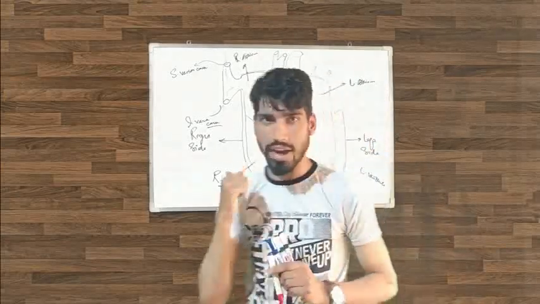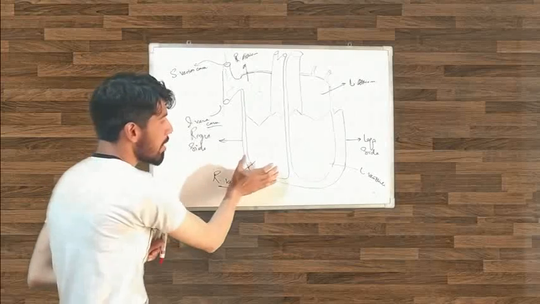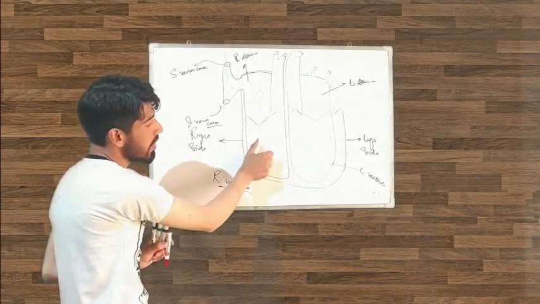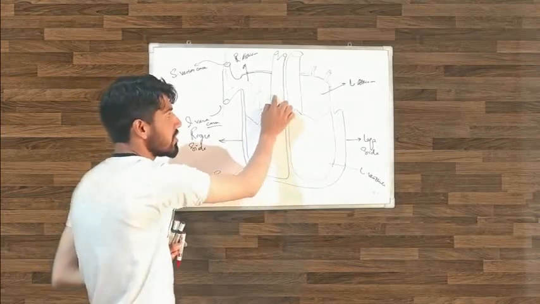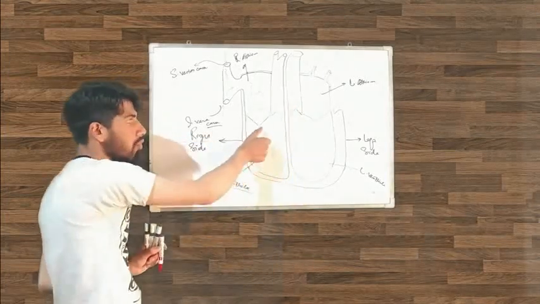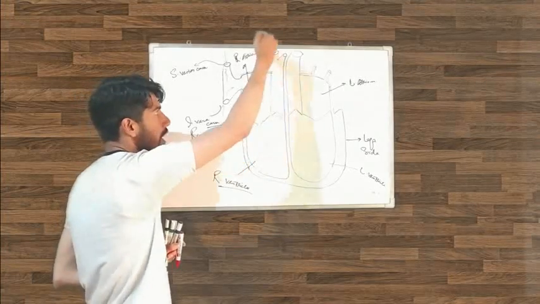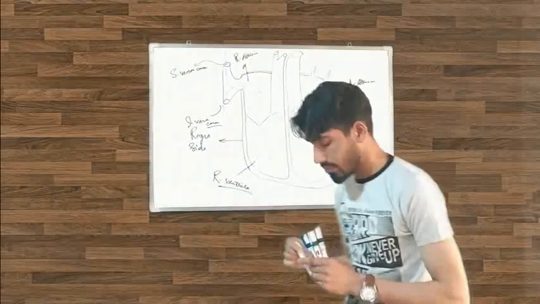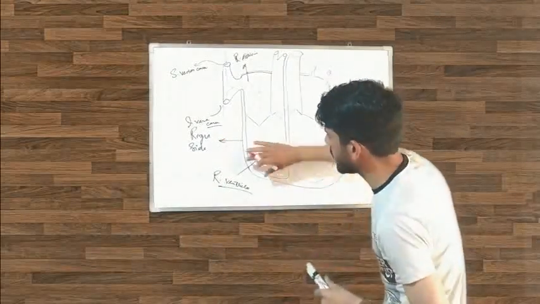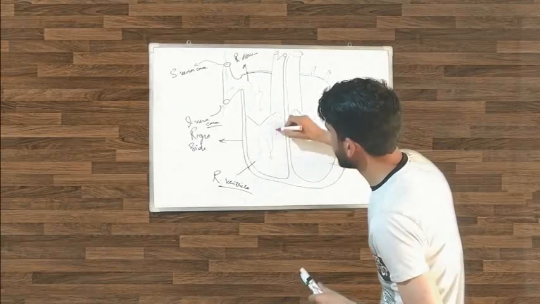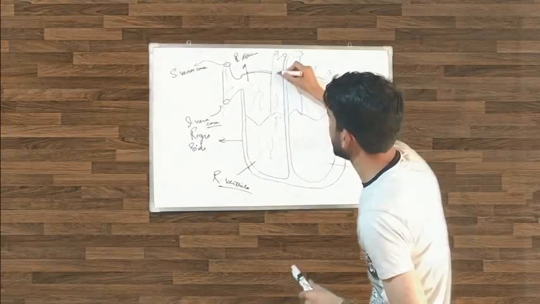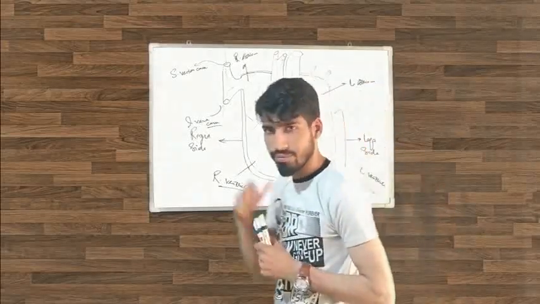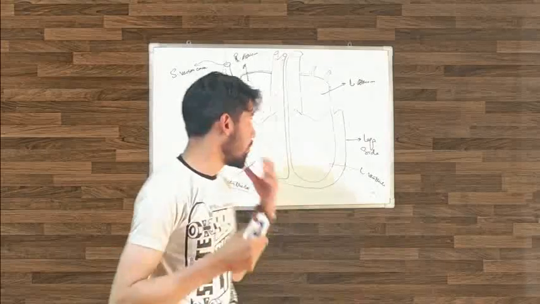Now what happens in our right ventricle? The right ventricle contracts, and the blood goes into the pulmonary trunk. This is the pulmonary trunk. The blood flows from the pulmonary trunk to the pulmonary arteries. When we talk about pulmonary, it refers to the lungs, and the pulmonary arteries are connected to the lungs.